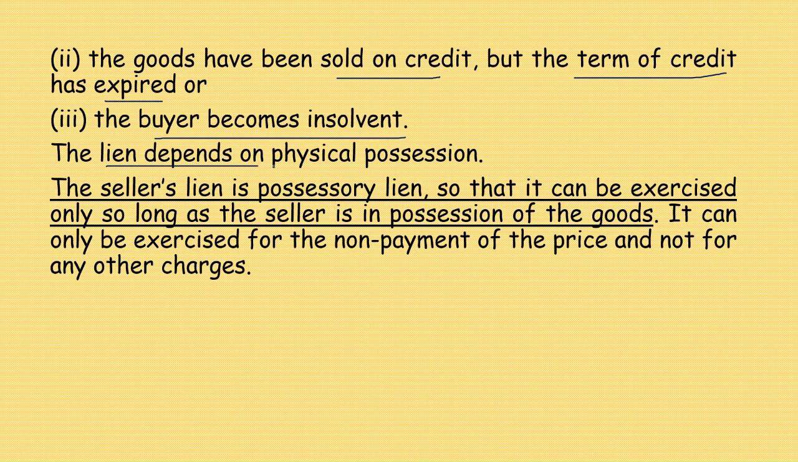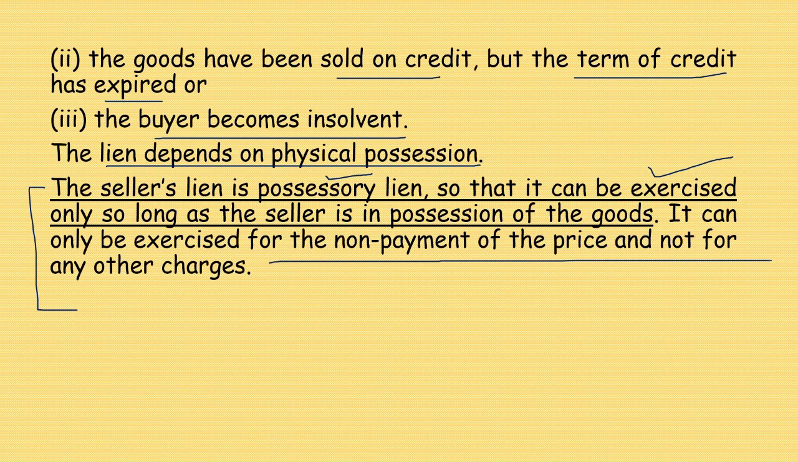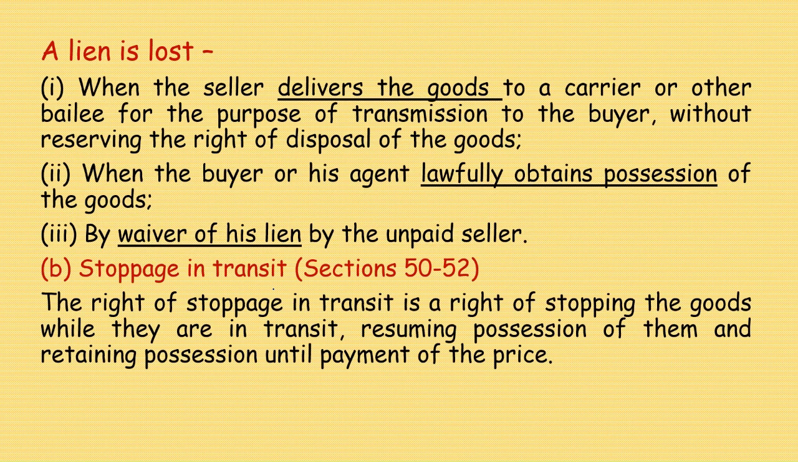The lien depends on physical possession of the goods. Now the seller's lien is a possessory lien, so it can be exercised only so long as the seller is in possession of the goods. That is very important. It can only be exercised for the non-payment of the price and not for any other charges. A lien is lost.